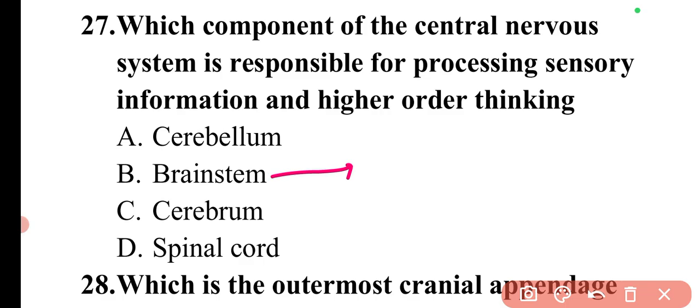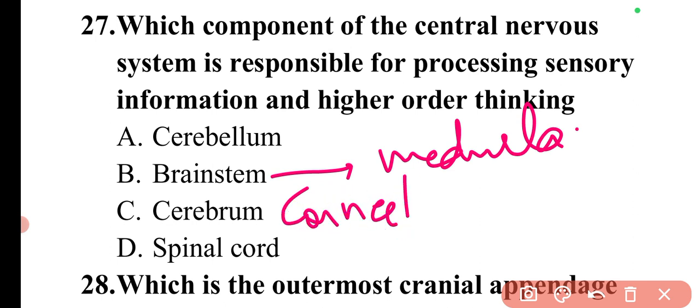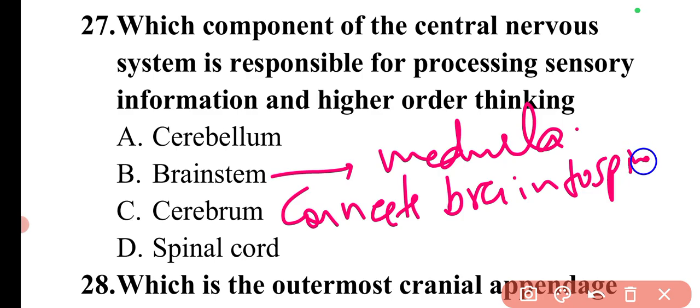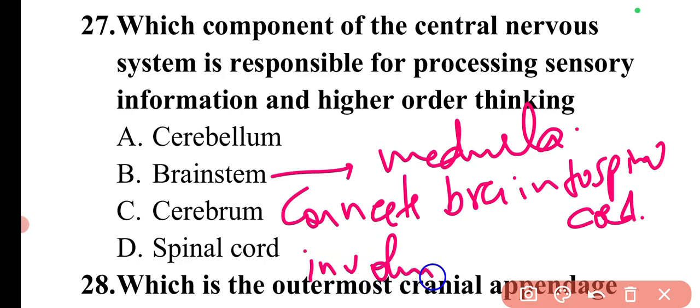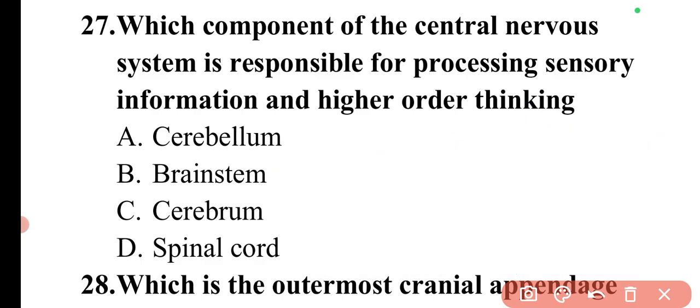The brainstem, also known as the medulla, connects the brain to the spinal cord, and it controls involuntary functions, for example breathing. These types of functions are controlled by the brainstem, that is the medulla.